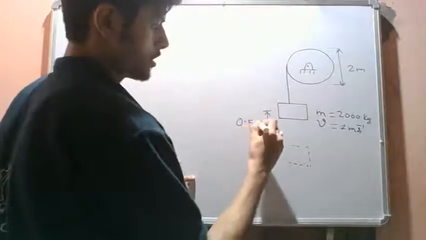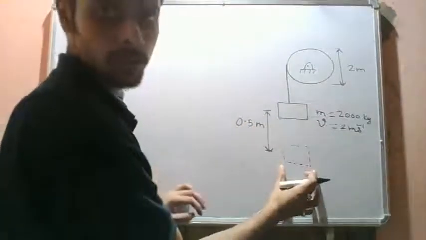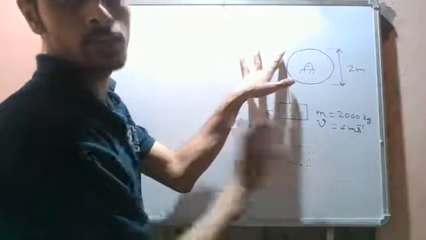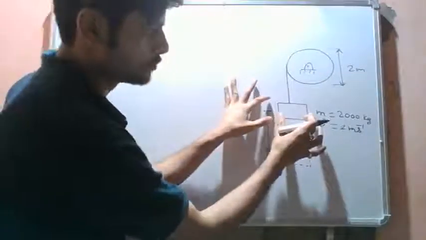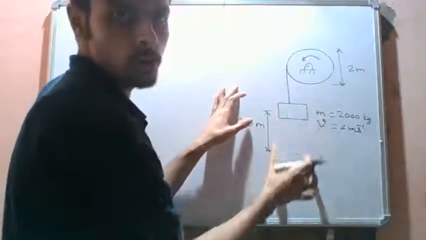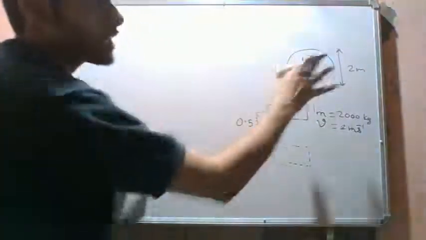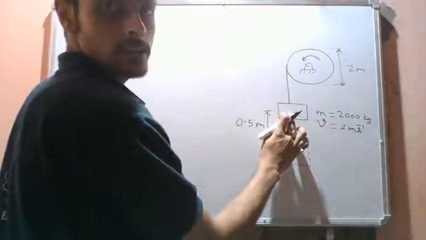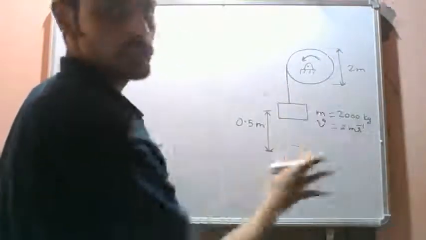So this block is descending down, and when it has descended by 0.5 meters, this drum is completely at rest. This drum is rotating like this, and it is lowering this block downwards. We are applying the brake from this instant in such a way that when it descends by 0.5 meters, the whole system stops.